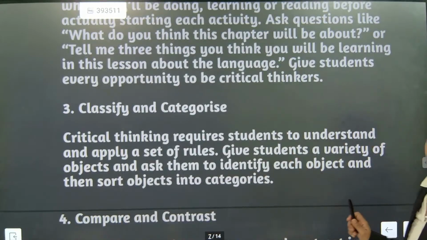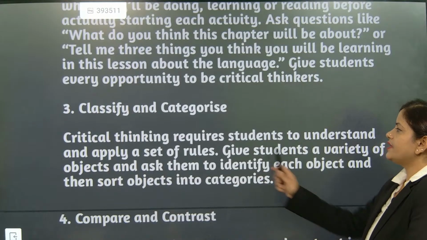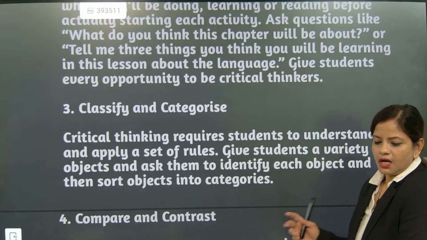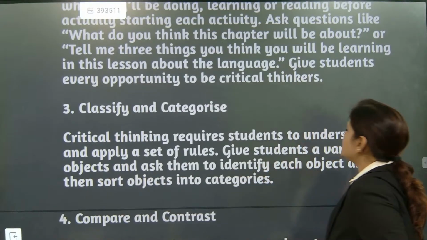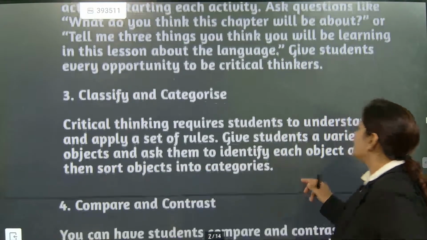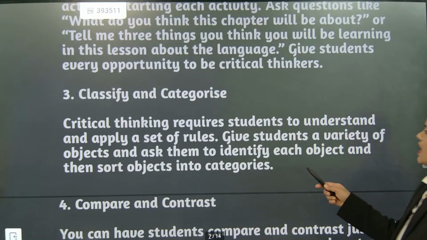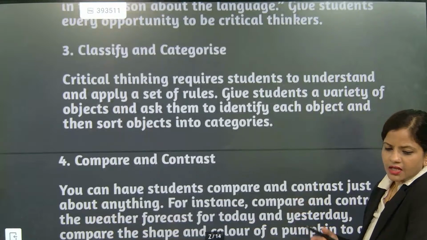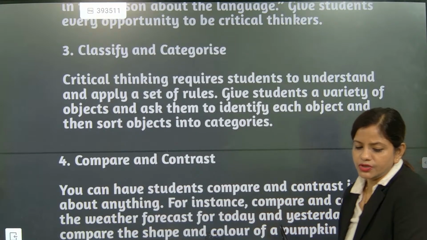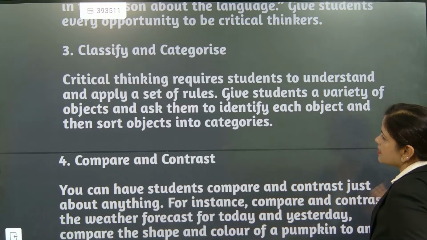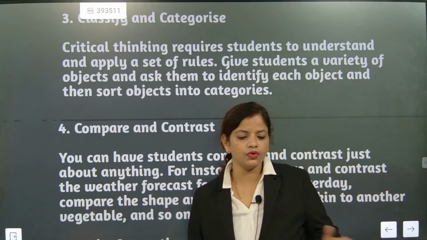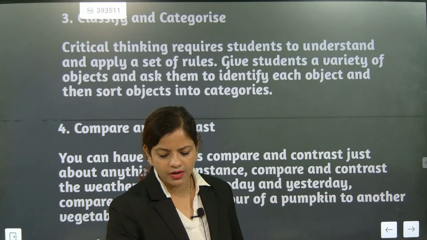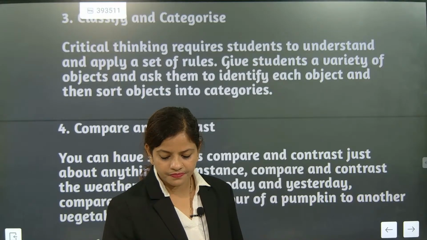Classify and categorize. This is another important point. Critical thinking requires students to understand and apply a set of rules. Correct? Now they have to understand and they have to apply a set of rules. Give students a variety of objects and ask them to identify each object and then sort the objects into categories. So critical thinking will be ensuring the student categorizes some things, then sorts them out, then compares, and then brings up the object. I hope you might have understood this one. Is it clear to you?